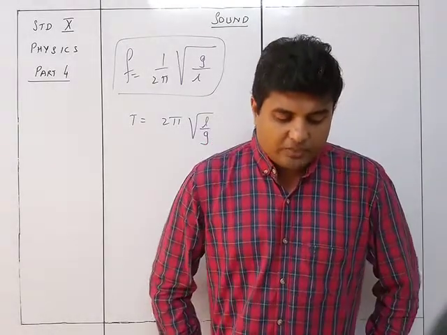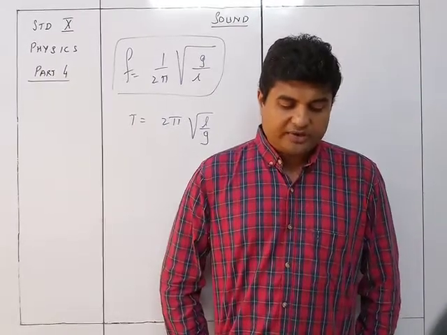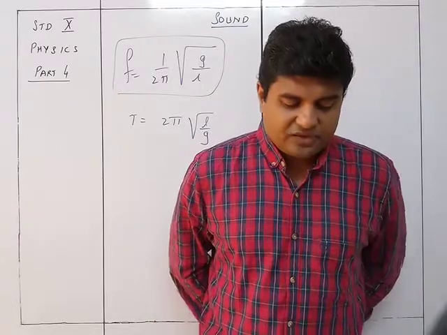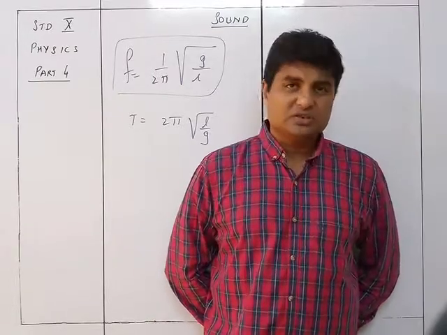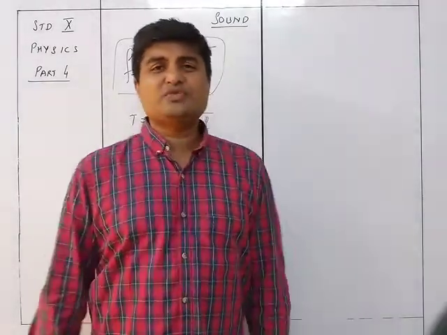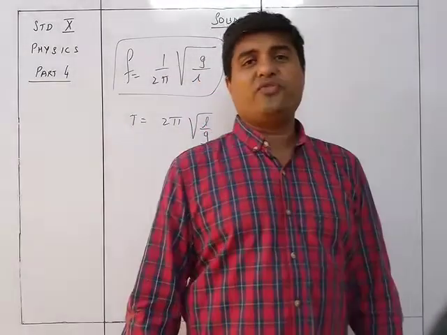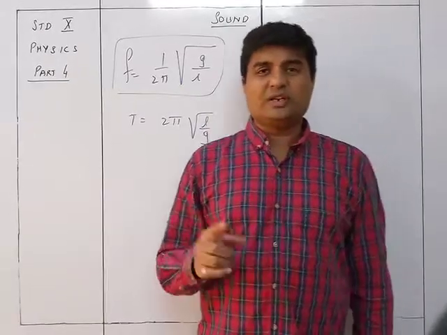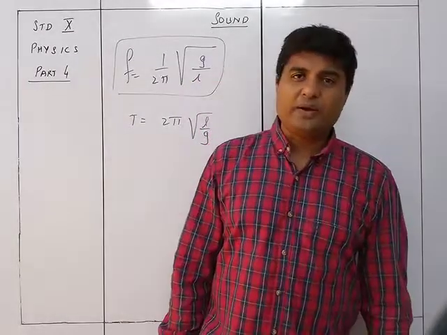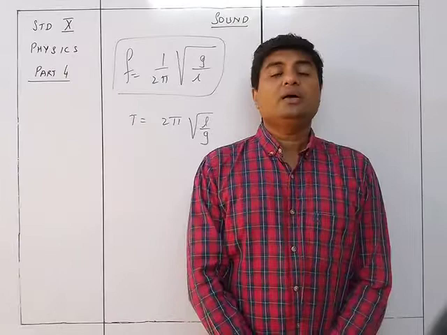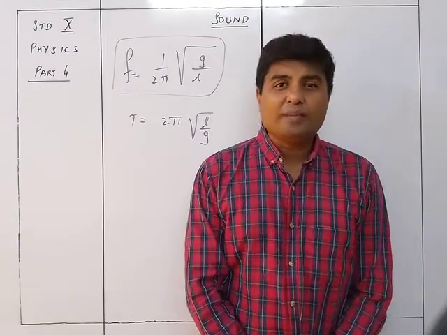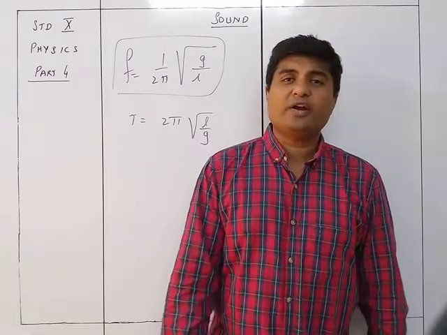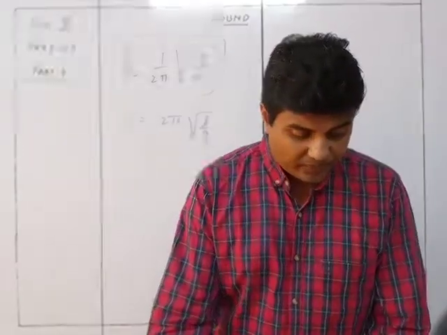A simple pendulum of length 1 meter on Earth's surface, where the acceleration due to gravity is 9.8 meter per second squared, has a natural frequency of 0.5 hertz. So we very well know it's called a seconds pendulum, having the frequency 0.5 hertz. That is, 2 vibrations or 2 oscillations in 1 second is called the seconds pendulum. That is when the pendulum is of a length of 1 meter and it is at a place where the gravitational acceleration is 9.8 meter per second squared.